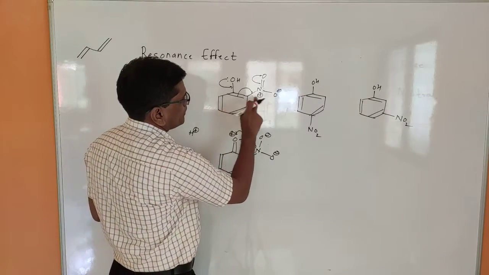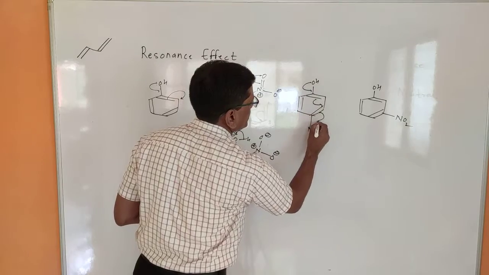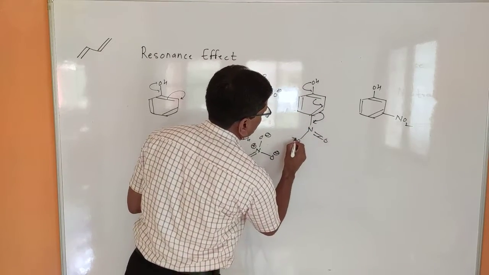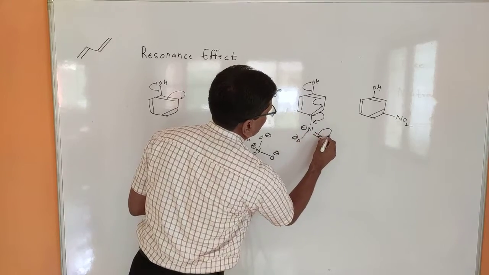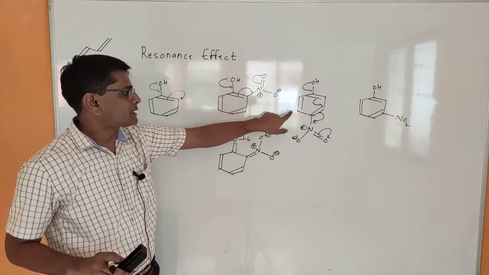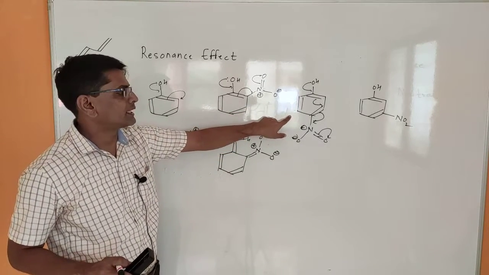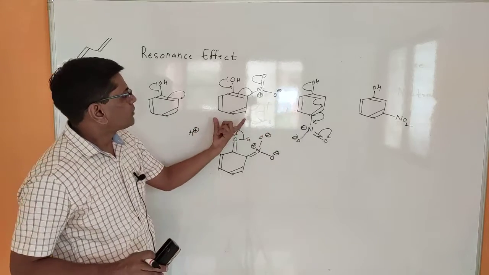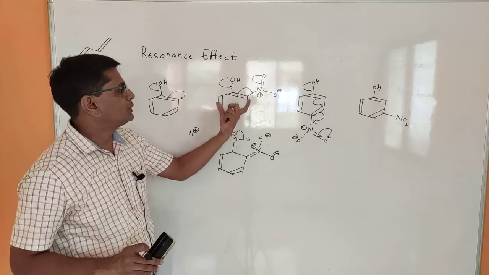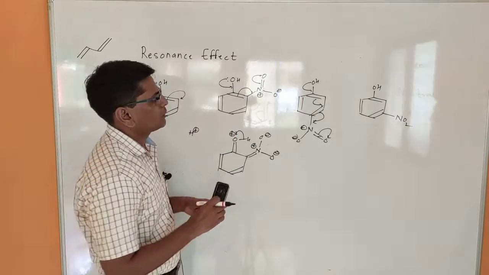When we compare paranitrophenol, it also has the same resonating structure in which the electrons are shifted into the nitro functional group. So this is also acidic, but as compared to orthonitrophenol, this is less acidic or weakly acidic. The reason is that in orthonitrophenol, the resonance effect is stronger due to distance. It is nearer to the OH functional group.